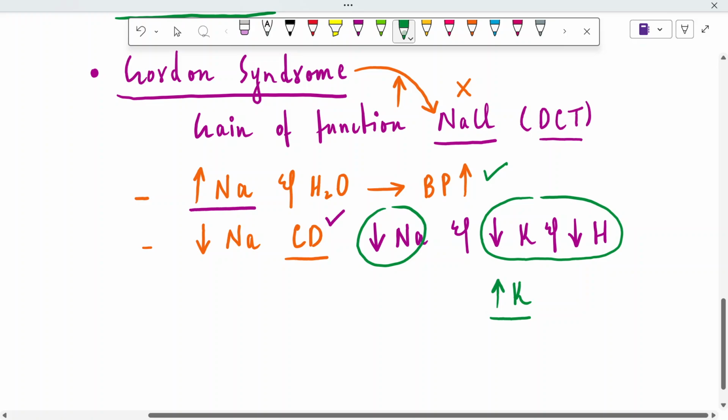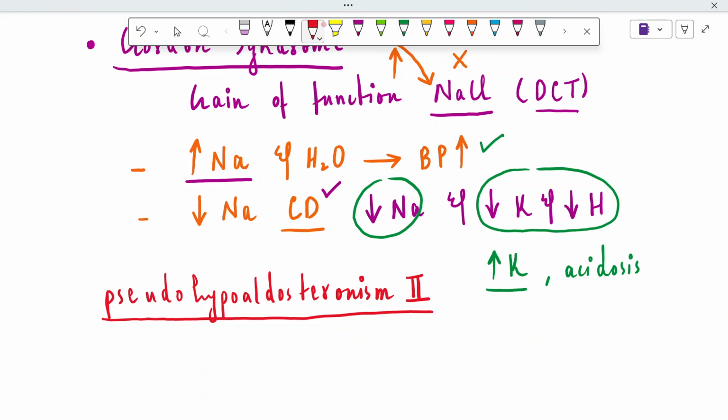Gordon syndrome is also known as pseudohypoaldosteronism type 2. In this condition, the serum aldosterone may be normal, but due to the manifestations of Gordon syndrome, we have manifestations as if aldosterone is deficient, but it's pseudohypoaldosteronism.